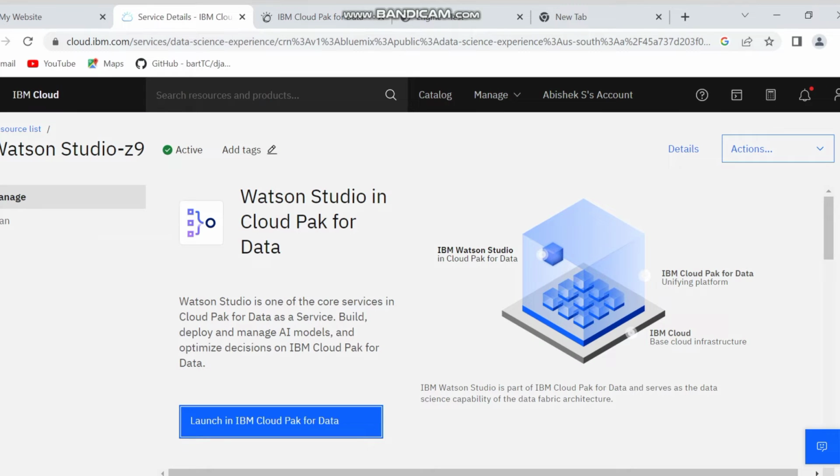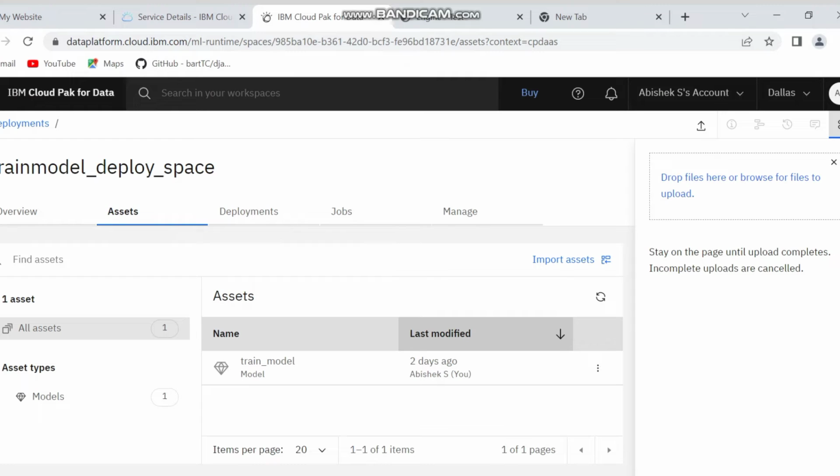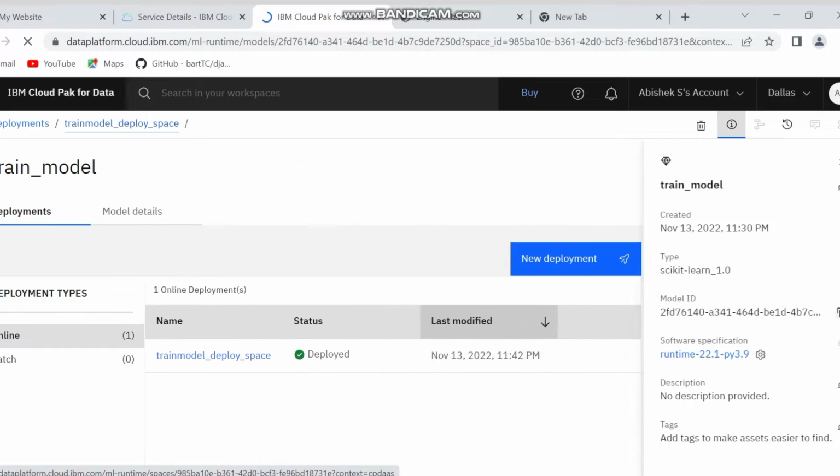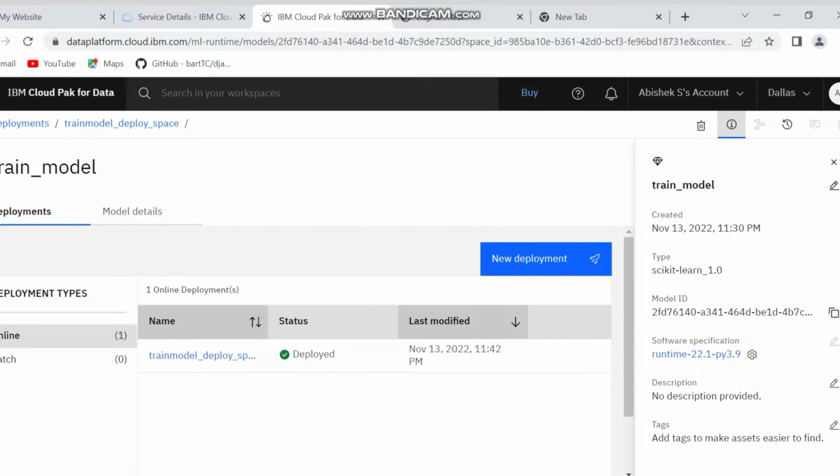Okay, thank you, Madhavan. Now I'll explain the model training in IBM. Here we have trained the machine learning model in the IBM cloud, and then we deploy the model in the cloud. The model we already trained in IBM is this training model. After training this model, we have to move the model to the deployment section. Let me show the deployment section.